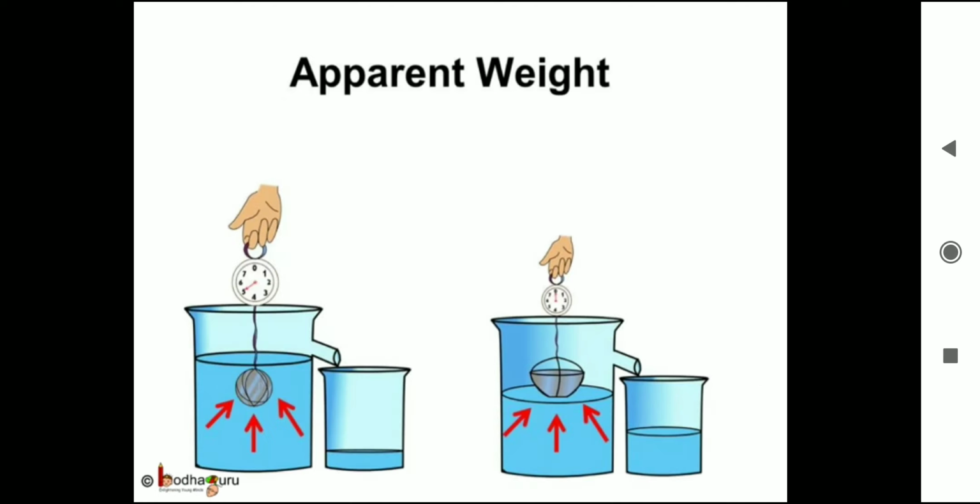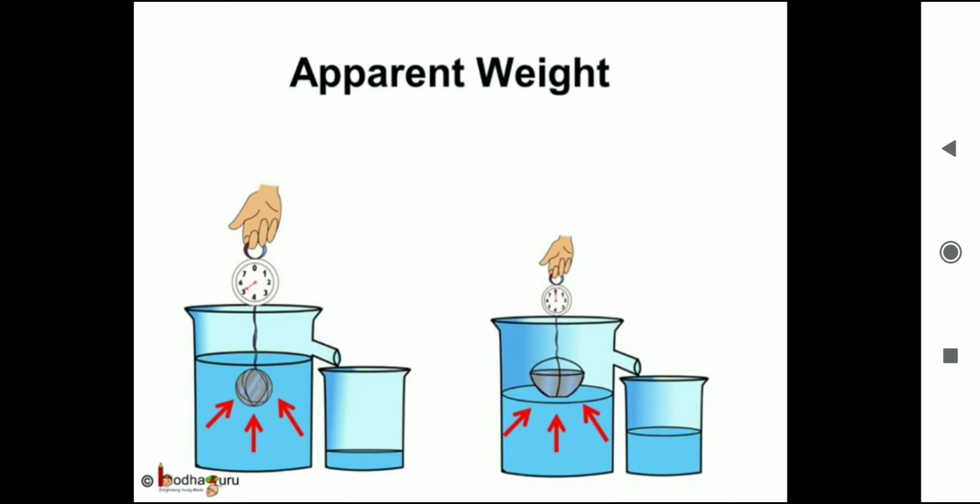So, apparent weight is the change in weight of an object, and it happens due to a force exerted by the surface on which the object rests, like water in this example. So, the object is trying to go down, but the force of water is trying to keep pushing it up. So, the weight of the object reduces.